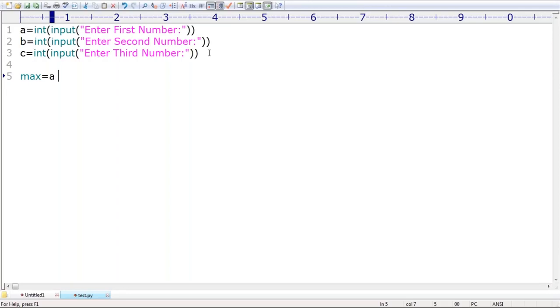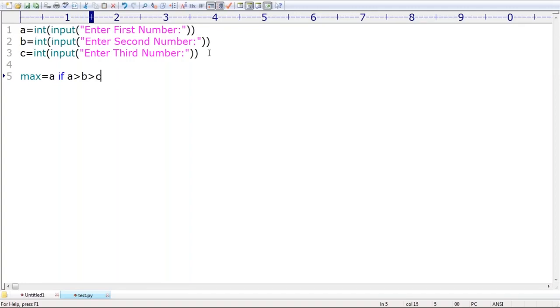When will A be the max value? Anyone, can you please tell? When A will be the max value, A should be greater than B and A should be greater than C. Correct or not? A should be greater than B and A should be greater than C. That's why my condition is A greater than B greater than C.